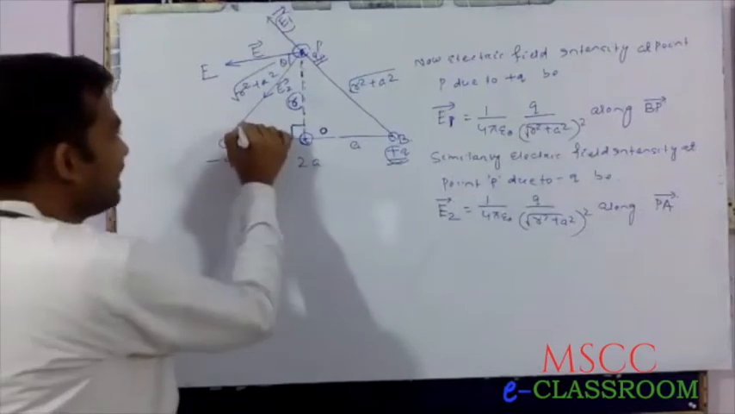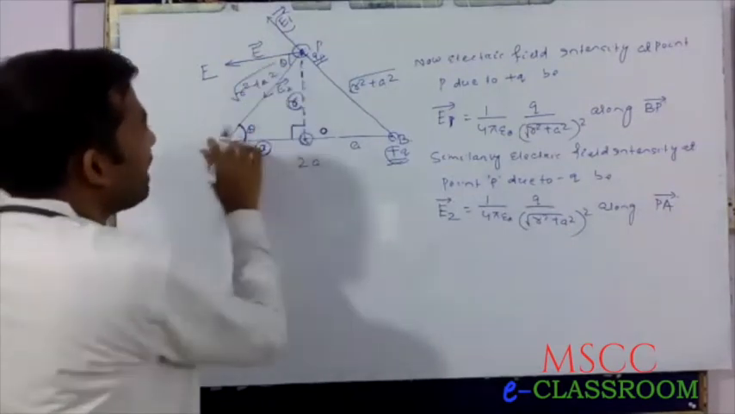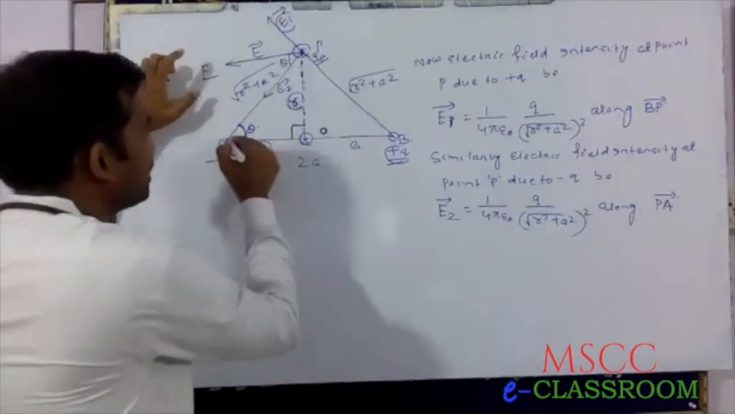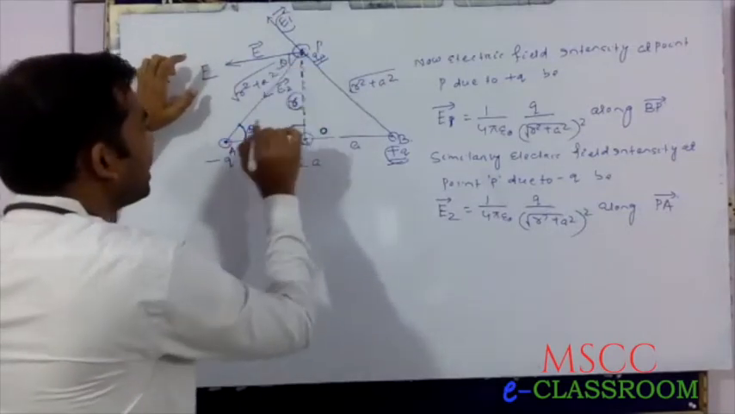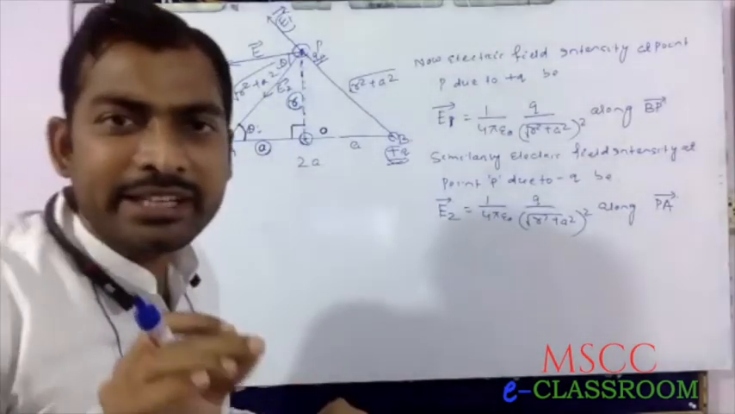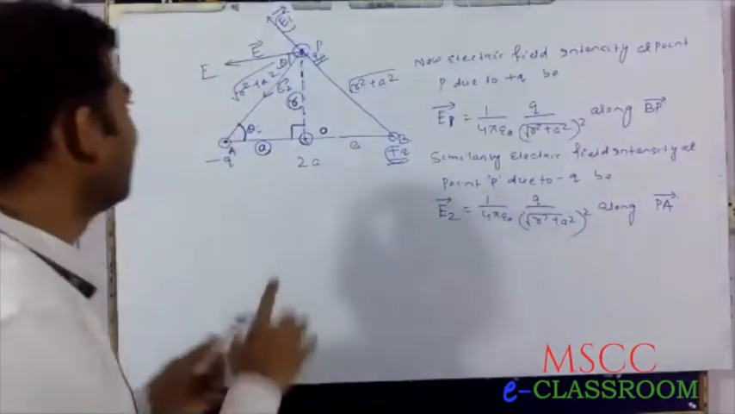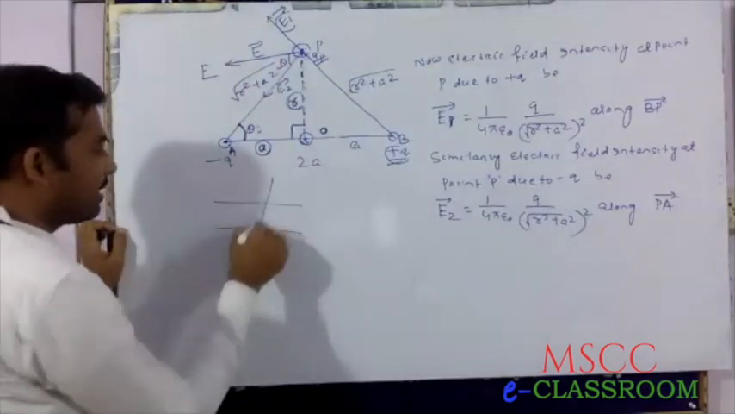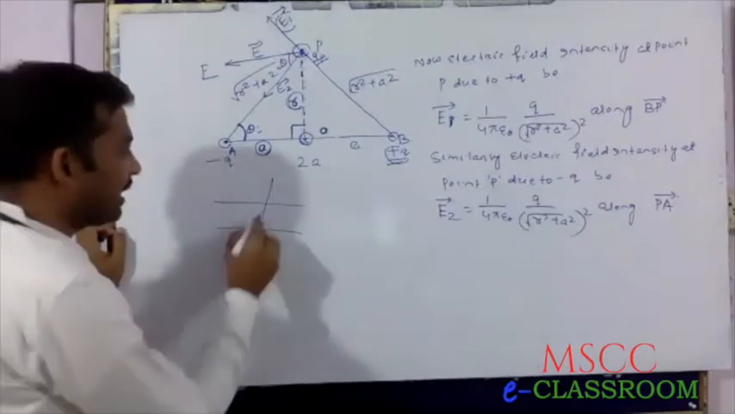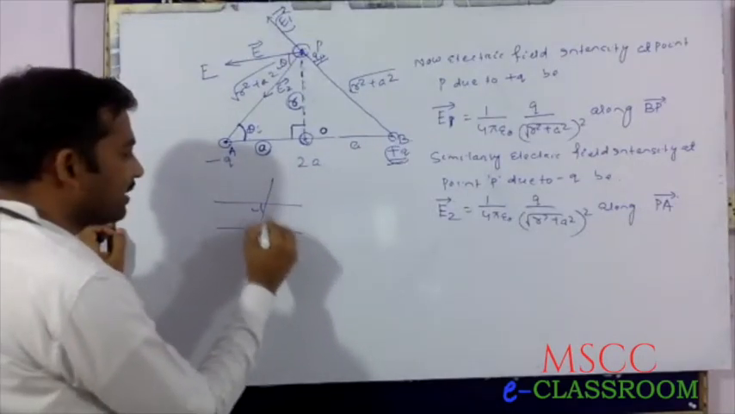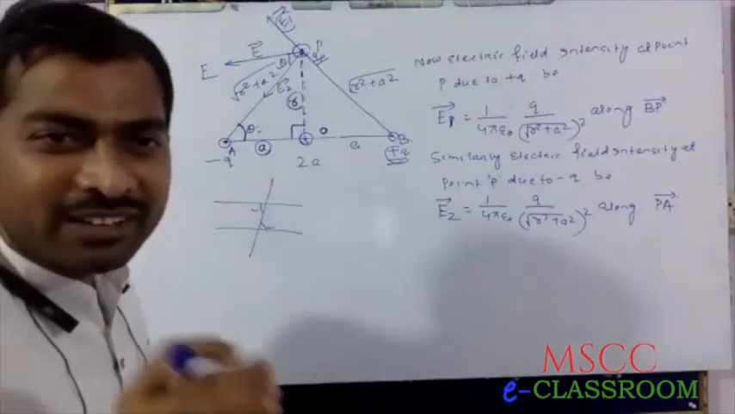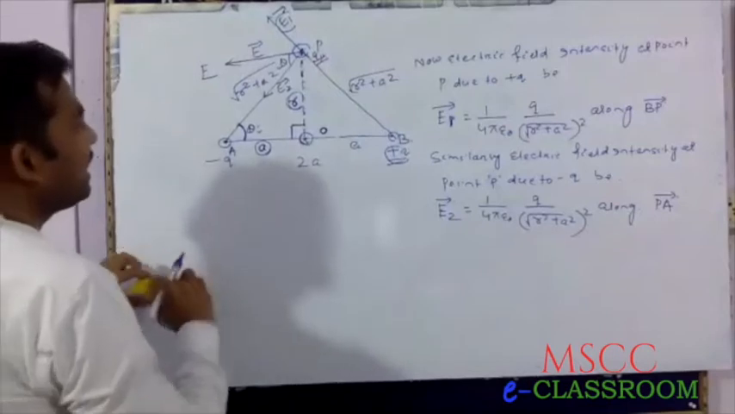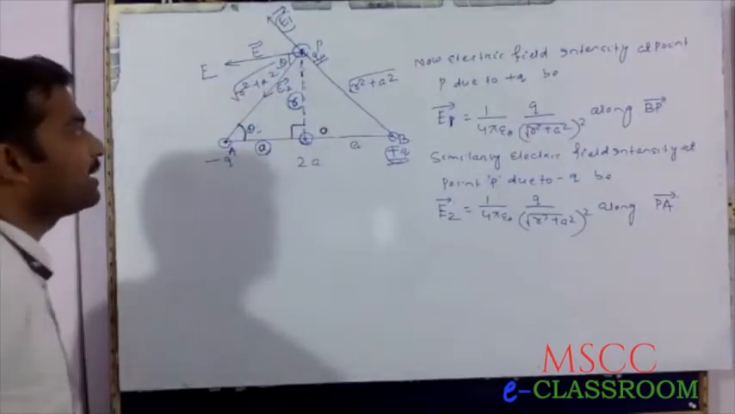Since this angle is theta and these two lines are parallel and this is a transversal, this angle equals this angle. Alternate interior angles in mathematics. These two lines are parallel and this is a transversal, then we can write this angle equals this angle, alternate interior angles. Therefore, this angle is theta, this is also theta.